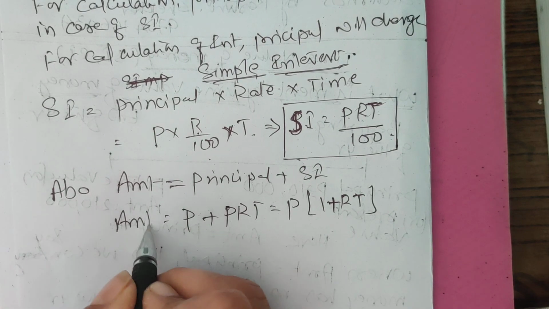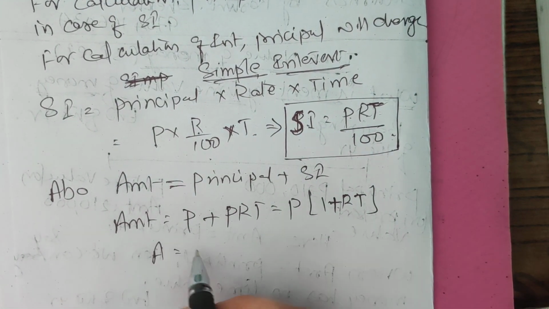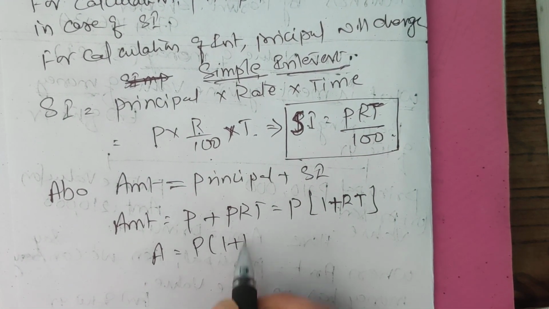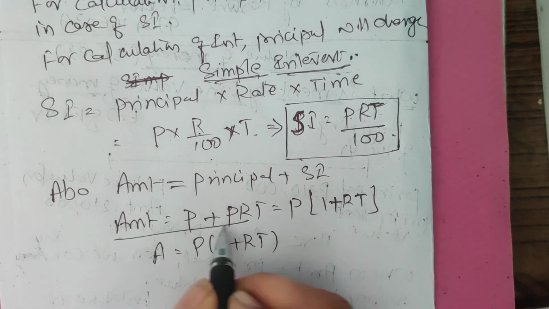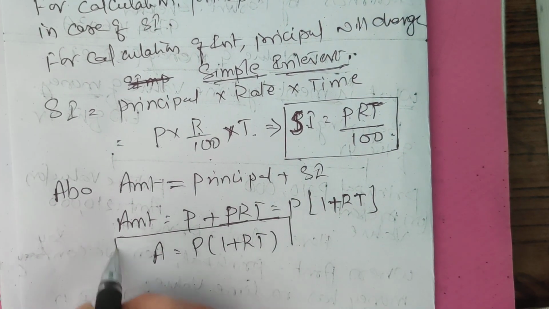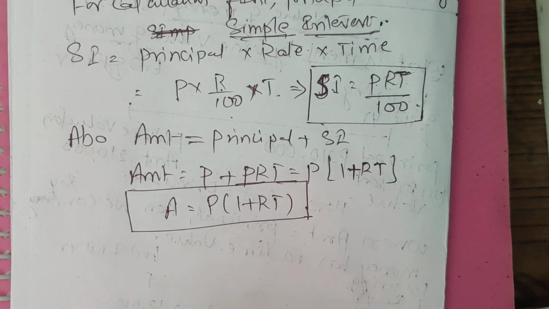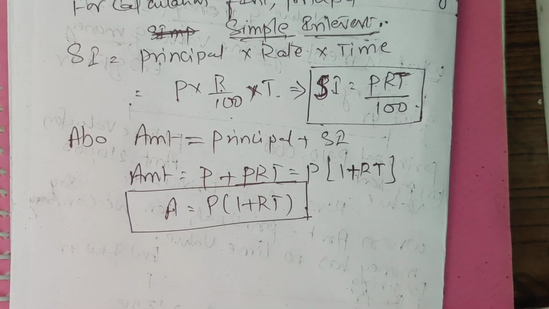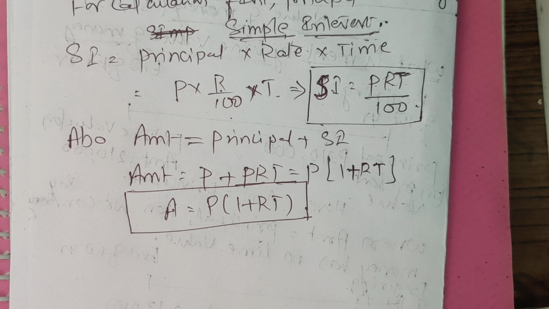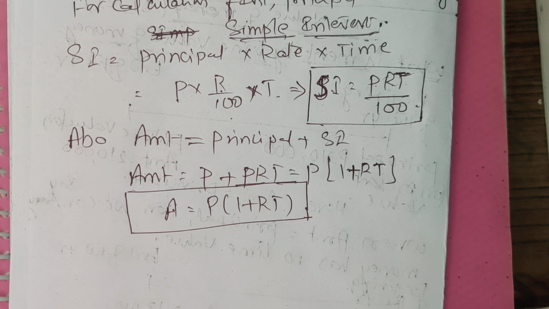So A is equal to P into (1 plus RT). Again there are 4 variables; out of these, any 3 given, the 4th one we can calculate. This way there are four categories of problems as far as simple interest is concerned. Okay, numerical problems you'll get in the next video.